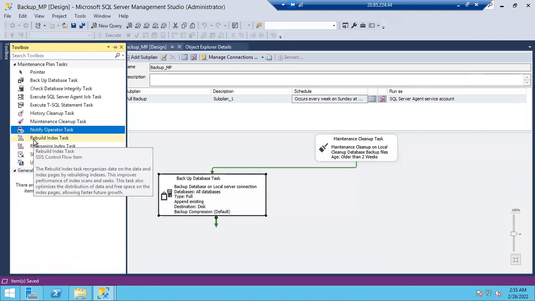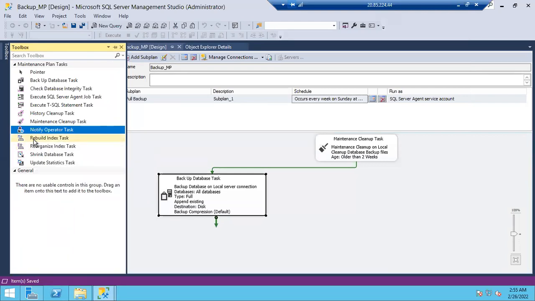We usually have indexes on the tables. Sometimes we rebuild the indexes based on the fragmentation level. We don't do it manually, we do it automatically, so we use rebuild index and reorganize index. Shrink we also don't use. Why? Because we cannot shrink automatically. We have to shrink manually, checking what the reason is, and based on that we shrink it. So we will use these five.